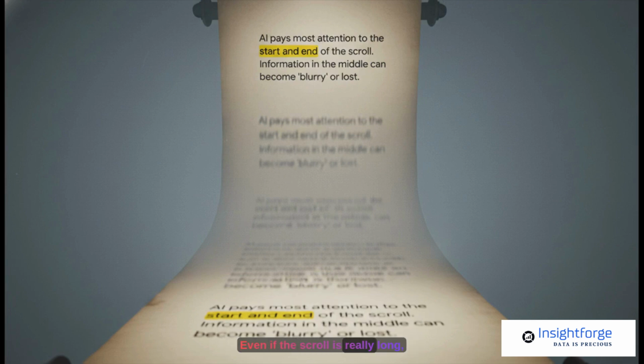And there's another sneaky problem. Even if the scroll is really long, the AI's vision isn't perfect. Research has shown that it pays the most attention to the stuff at the very top and the very bottom of the scroll. But the information that's buried deep in the middle of a long conversation, yeah, that can get blurry, or sometimes just completely ignored. They call it the lost in the middle effect.